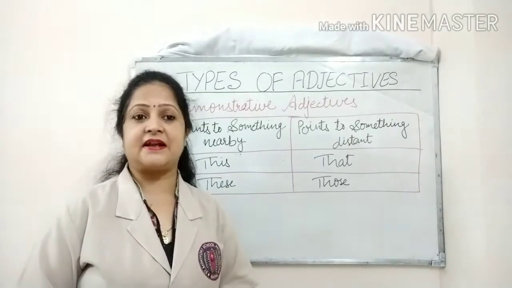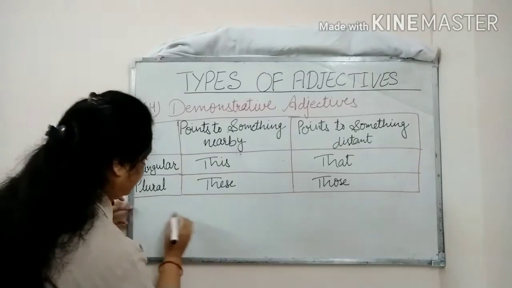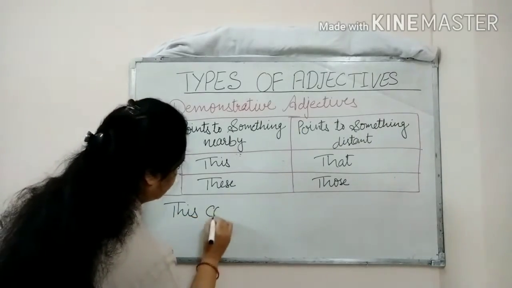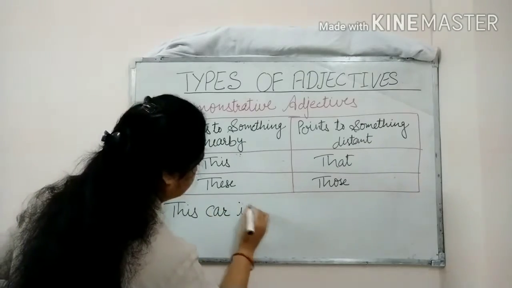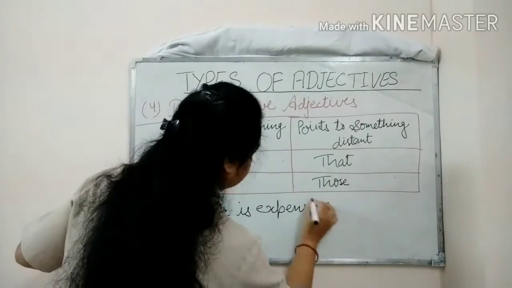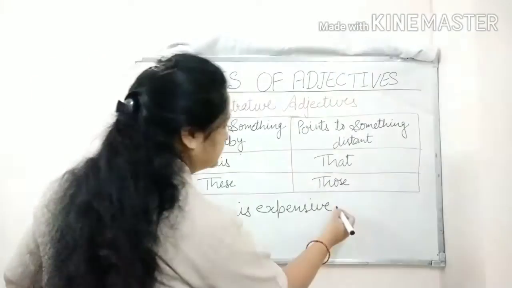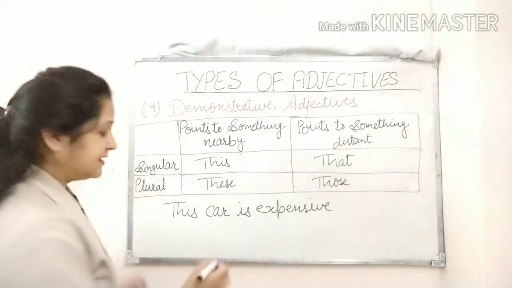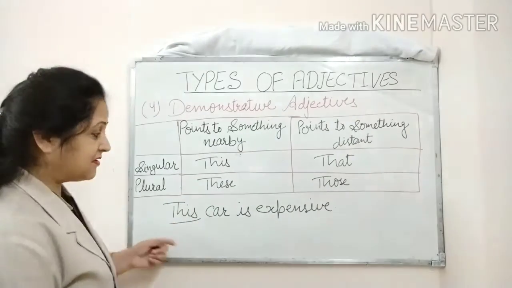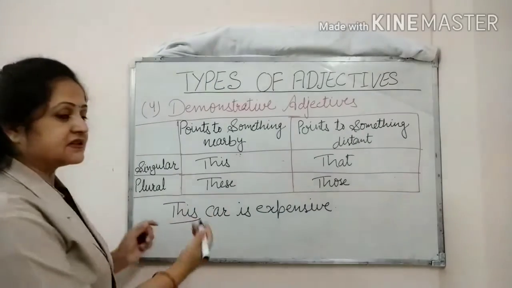The first example that I am writing here: this car is expensive. So what did I say? This car is expensive. Which car is expensive? This. Here, even though this is a pronoun, as it is followed by a noun, it is functioning as an adjective.